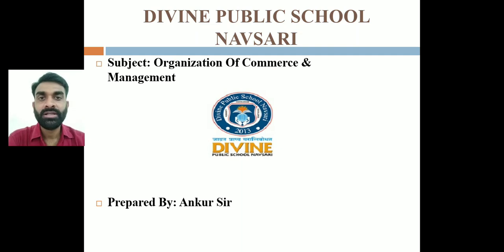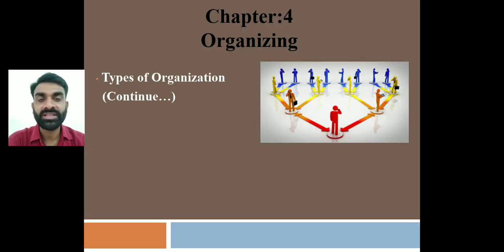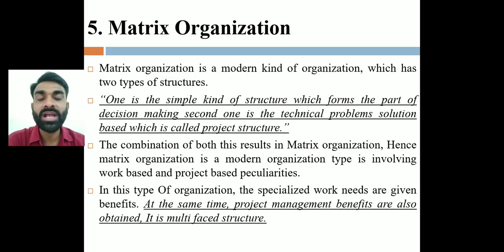Students, now we are going to continue with our fourth lecture. That is the types of organization that we have completed in our fourth lecture. That was formal and informal organization. Now fifth lecture, continue types of organization. In that we are going to learn today about matrix organization.